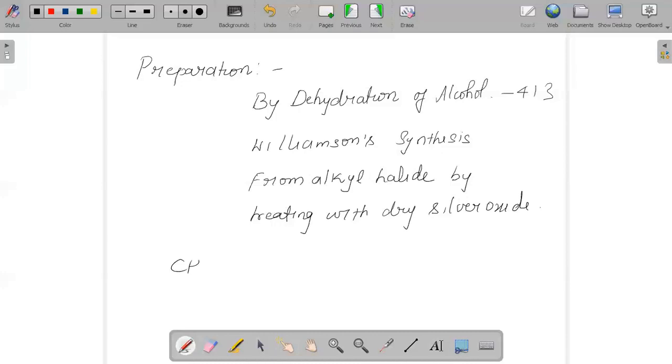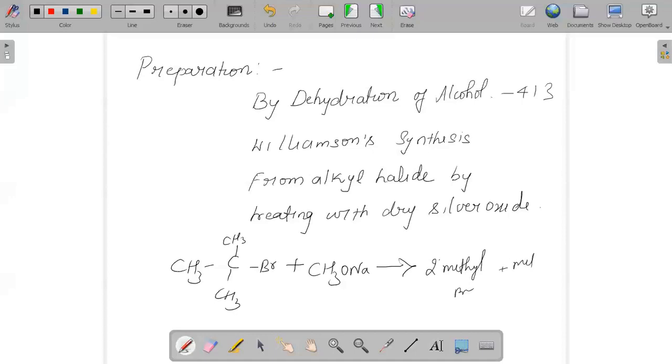For example, CH3, CH3, CH3 with a bromine, if this is reacted with CH3ONa, that is sodium methoxide, the product can be 2-methyl propene, methanol, and sodium bromide.